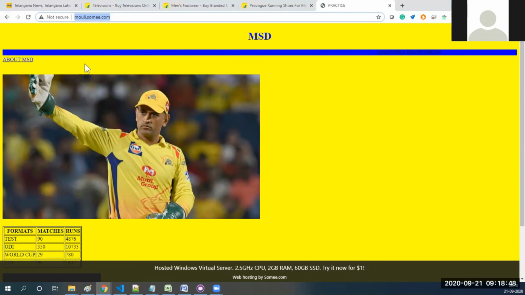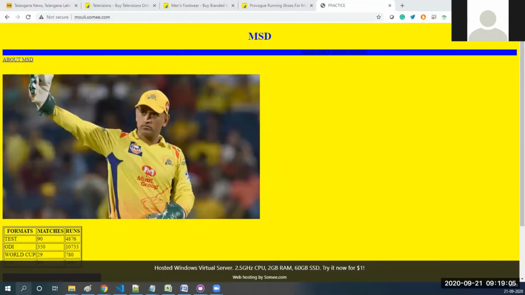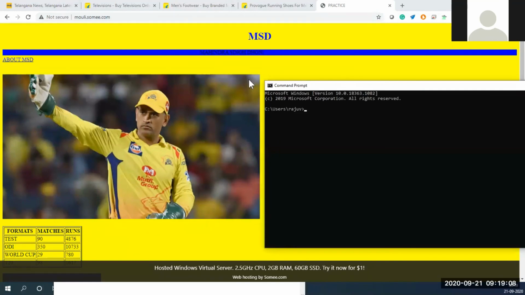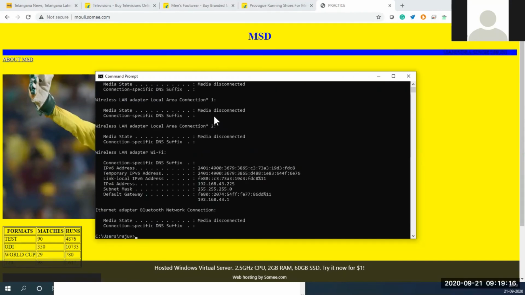So you can know all the things in 4 to 5 days maximum. And one more thing. If some people ask what is my IP address, let us say start CMD, that means command prompt. Each and every computer is identified by one name. Type ipconfig. Just enter. So here see the IPv4 address is there. It is our computer address, 192.168.43.225 like that.